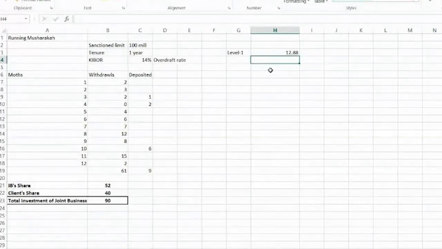So according to the first level, the contemporary KIBOR rate in the market is 14%. So at the first level, we will multiply the KIBOR rate into the total investment of the business, and the amount is 12.88.